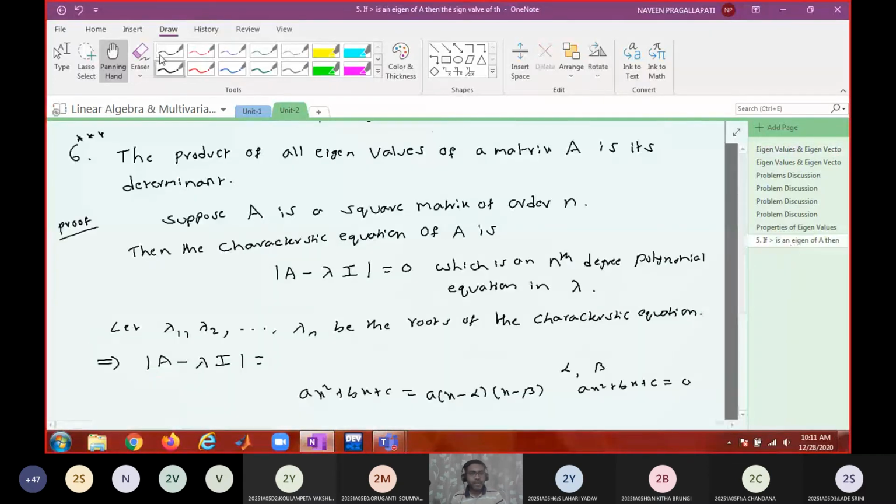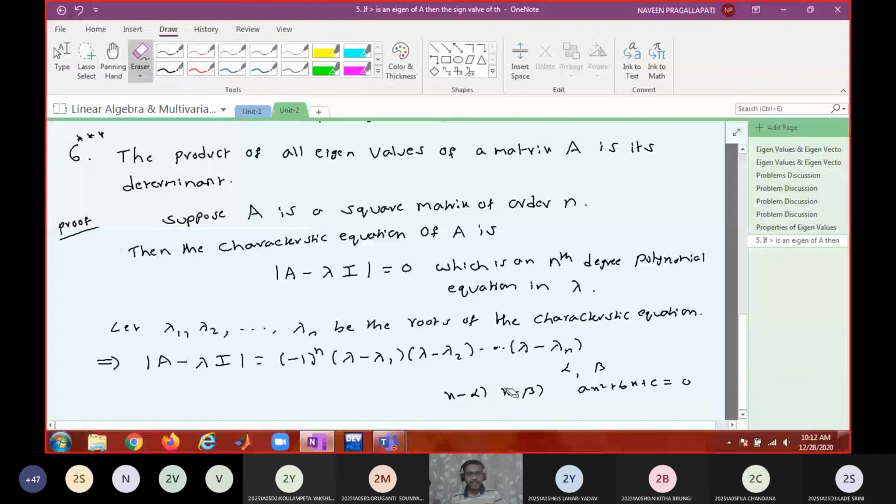Is it okay? So how can I write this? Instead of a, you have minus 1 whole power n, into the product of the remaining linear factors: lambda minus lambda 1 into lambda minus lambda 2 into, and so on, lambda minus lambda n. Do you agree? It's theory of equations, right? You can express every polynomial as a product of n linear factors like this.